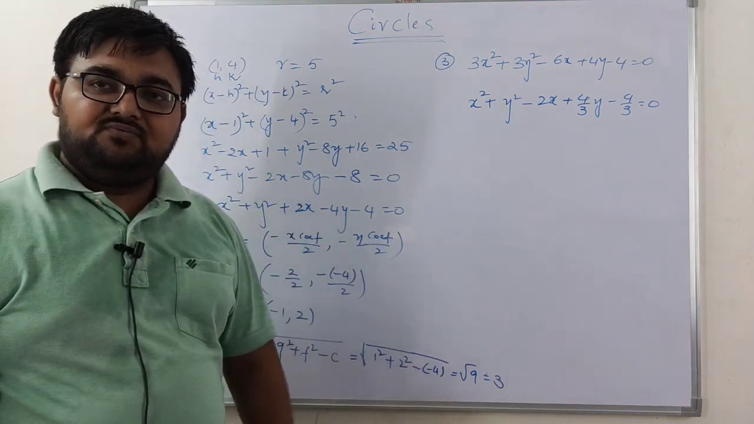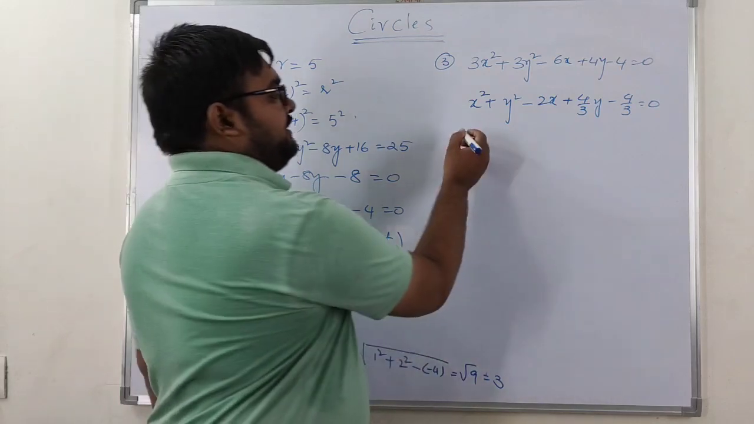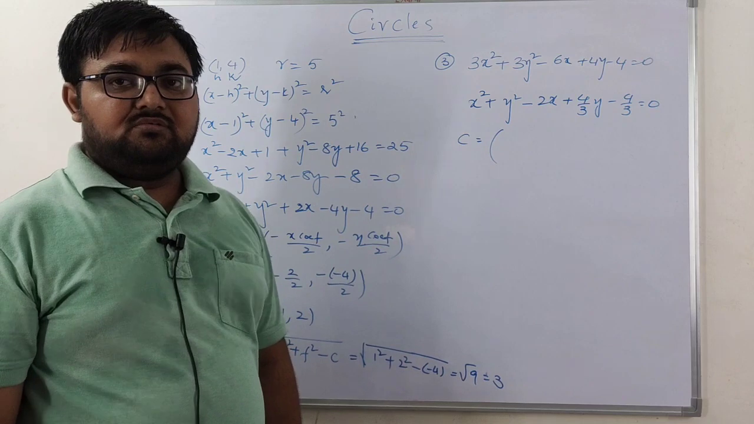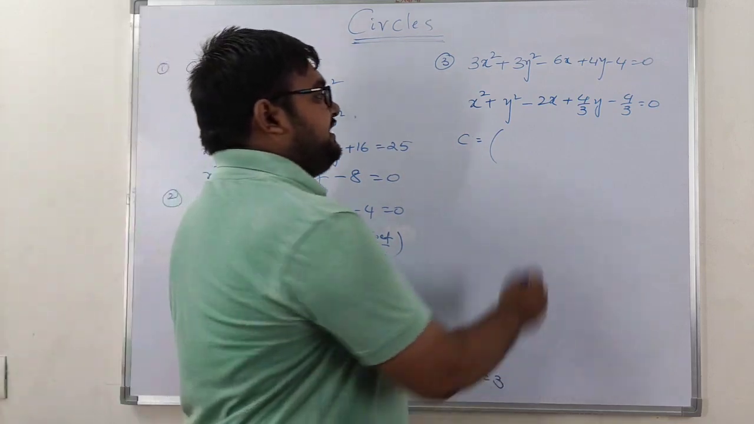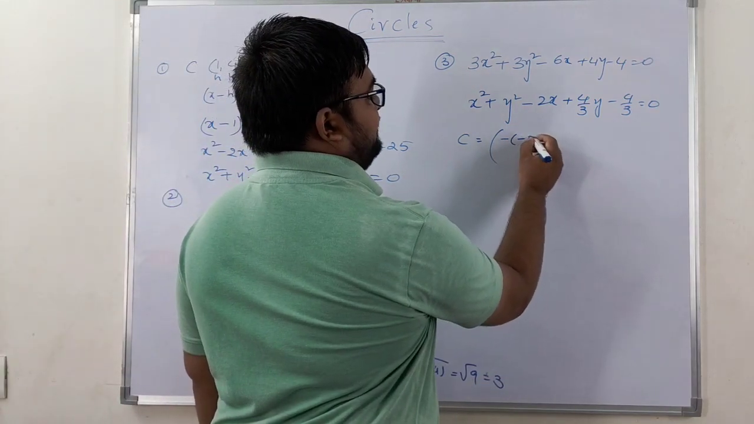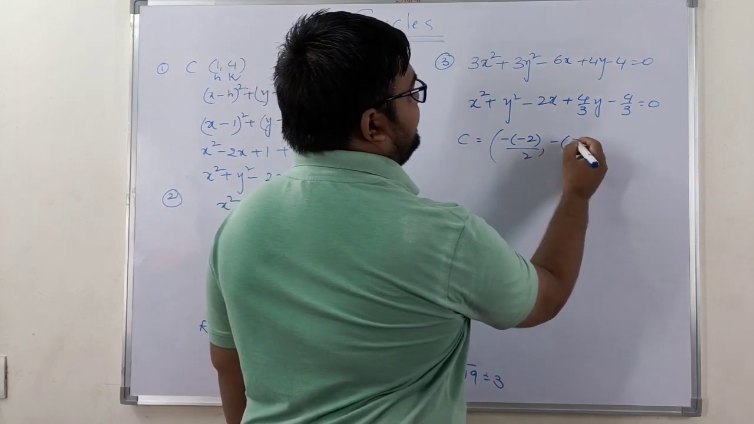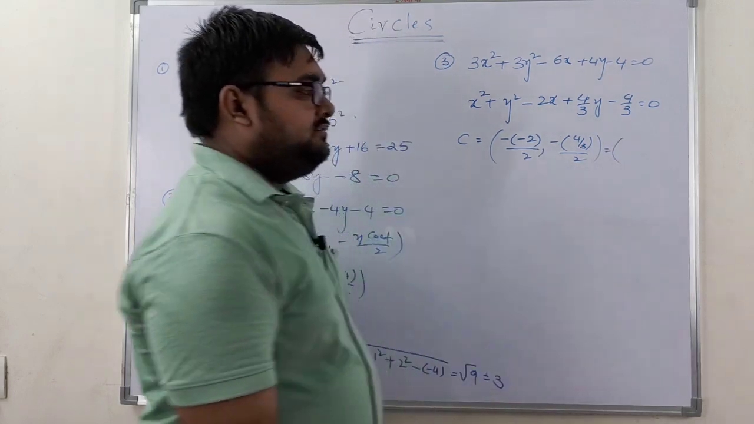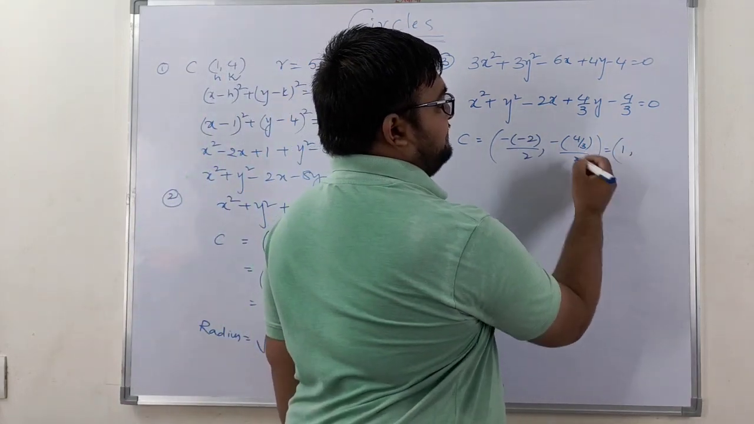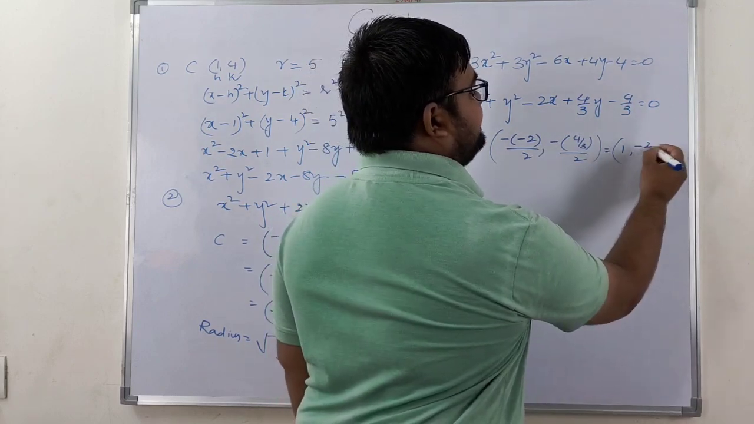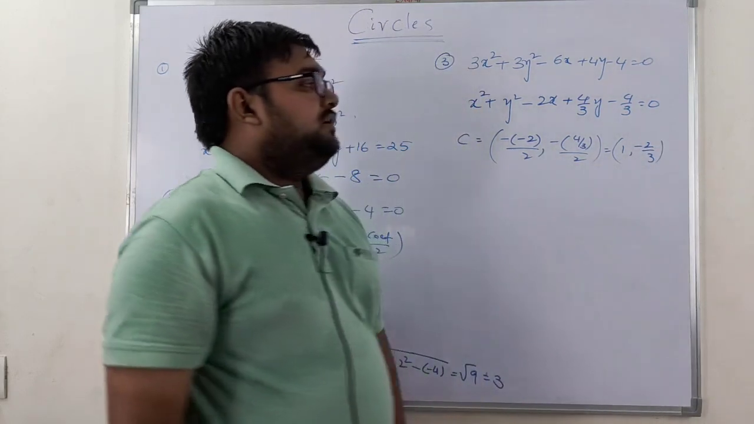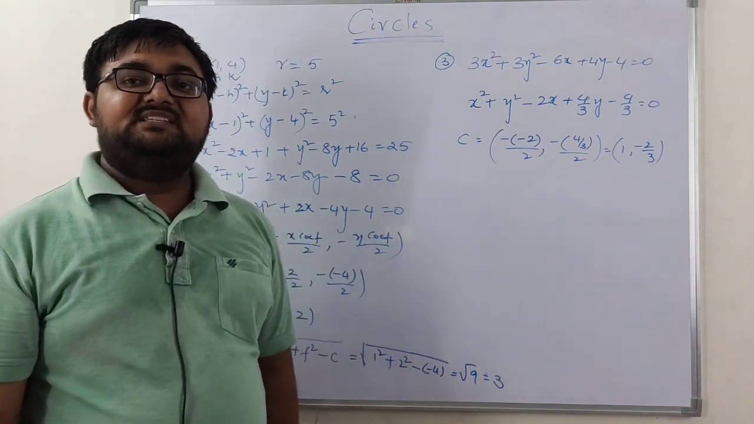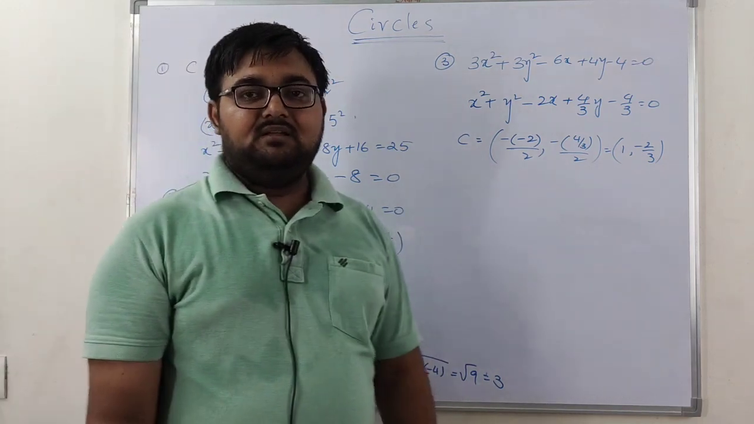Now from this we are going to find the center and the radius. The center is minus x coefficient by 2 and minus y coefficient by 2. So directly, minus of minus 2 by 2 comma minus of 4 by 3 by 2. So what am I going to get? Plus 1 comma minus 2 by 3. Otherwise, we can use minus g by a, minus f by a. That formula also we can directly apply.